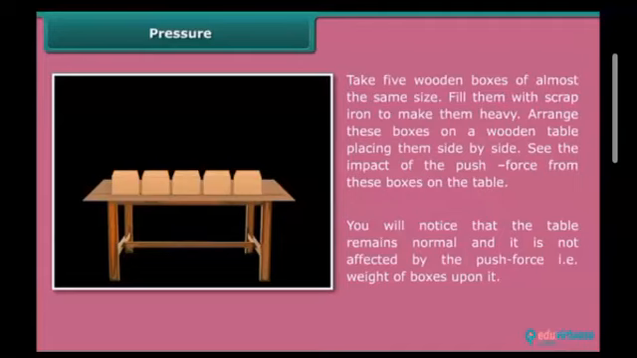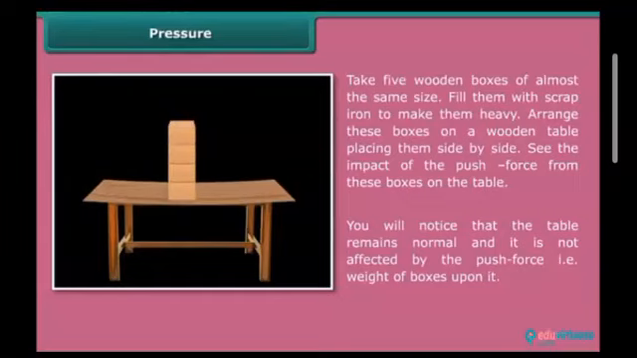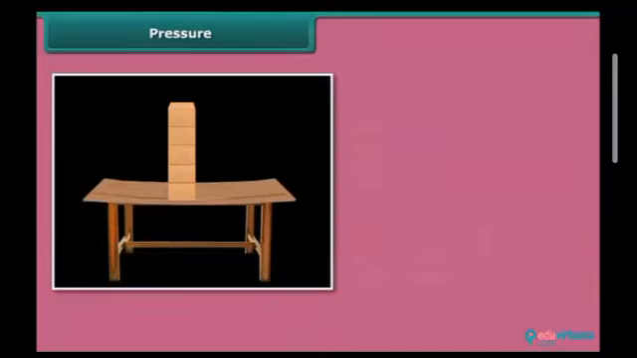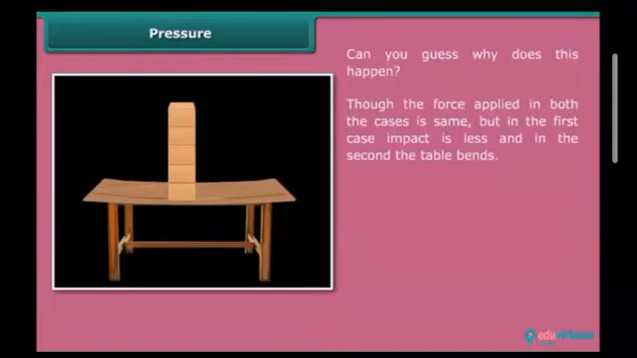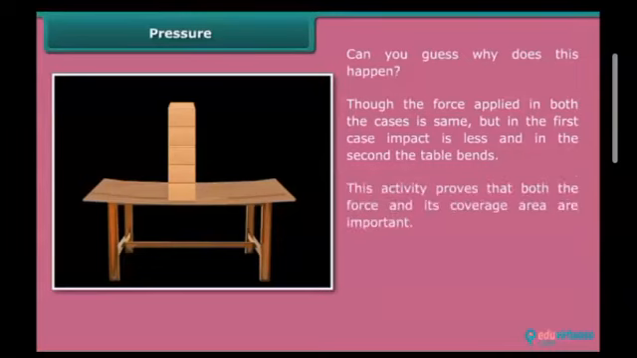Now rearrange these boxes on the same table, placing them towards the center and one over the other. Now see the impact. In this arrangement, the table either bends or breaks under the weight of the boxes. Can you guess why this happens? Though the force applied in both cases is the same, in the first case the impact is less and in the second the table bends.